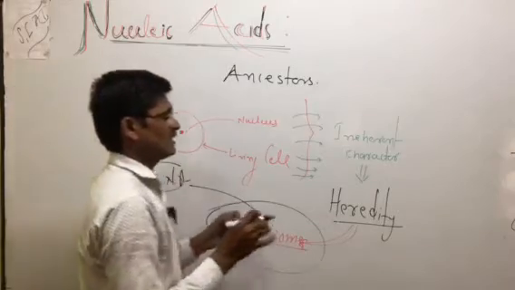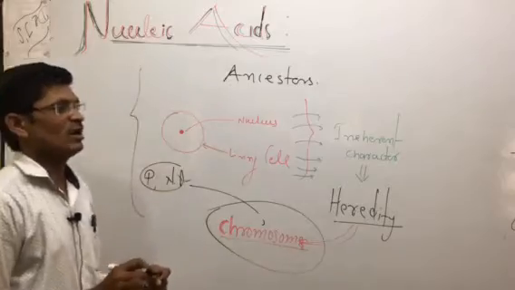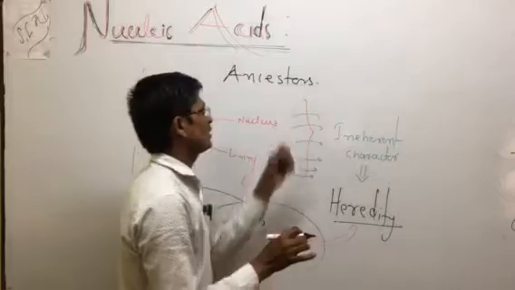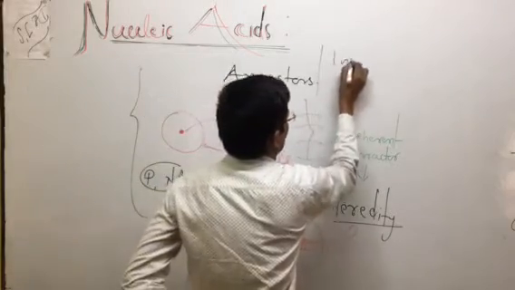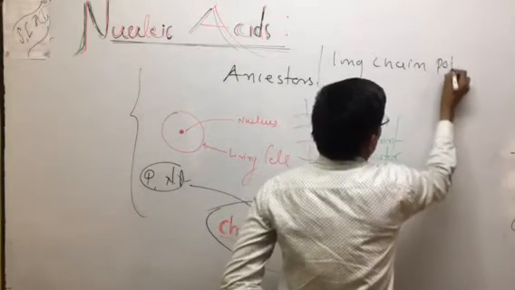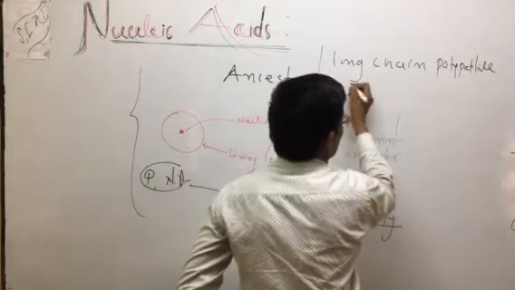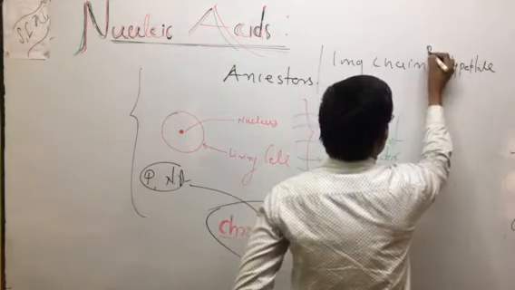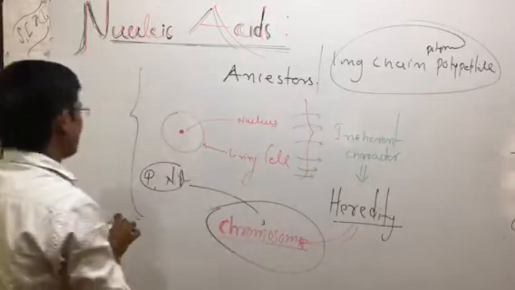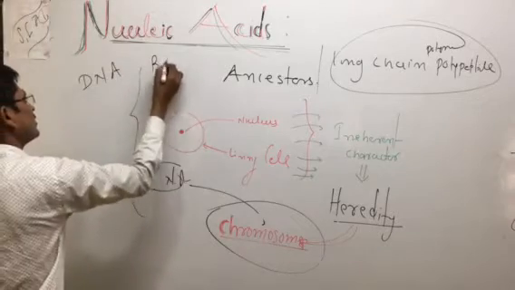So the nucleic acid is nothing but a long chain polypeptide. This is a nucleic acid, a long chain polymer. You can say this is a polymer of a long chain polypeptide. So this is nothing but DNA and RNA. That is the concept.